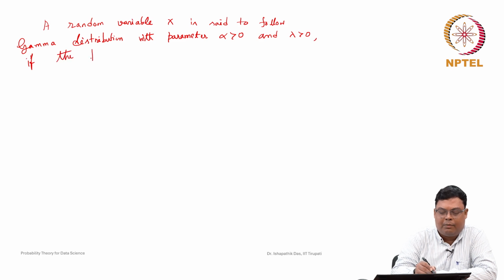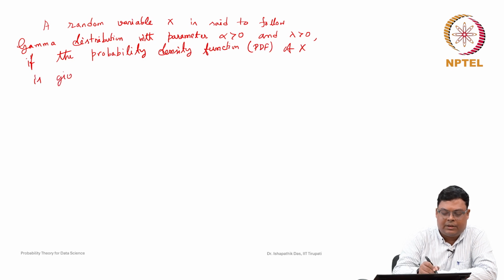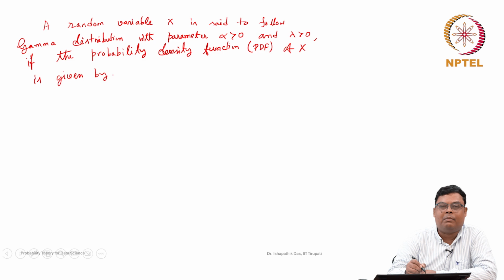the probability density function, this is the PDF of x, is given by f of x.